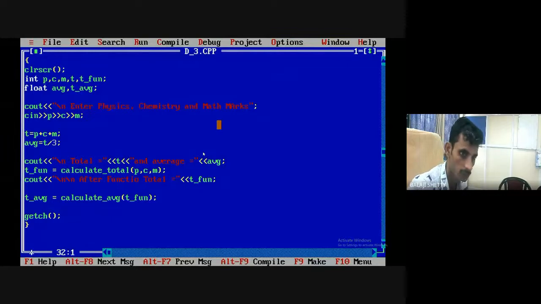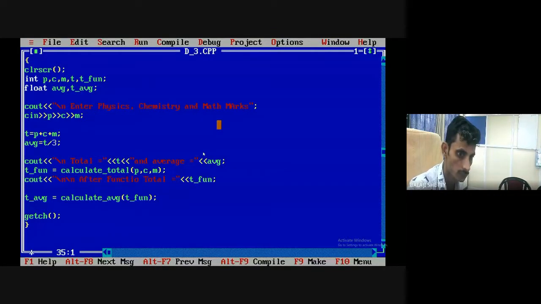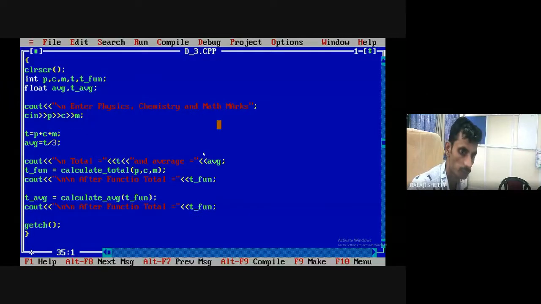Here, result is saved in T average. Now I hope I have shown you the program in multiple ways. Now we are going to convert the same program into function.